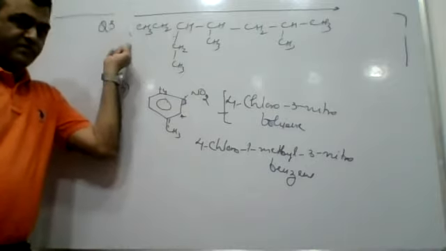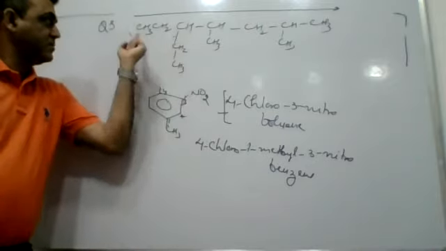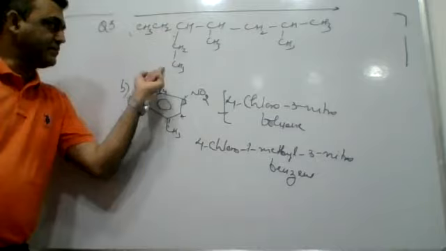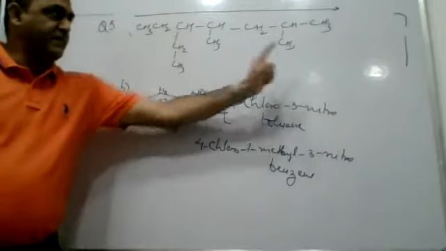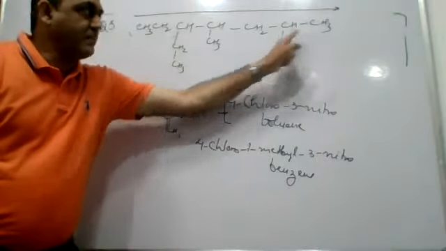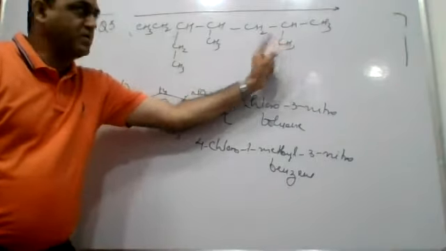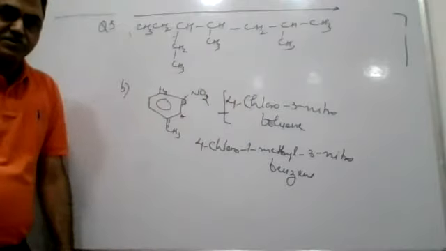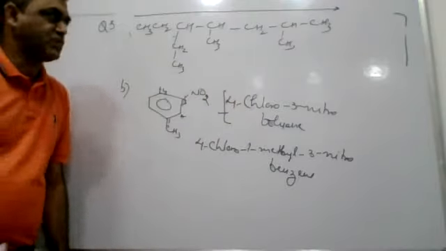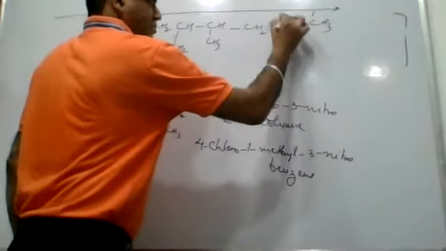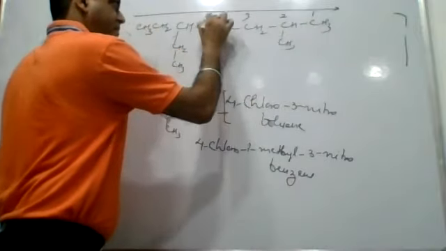If I start this numbering from left to right, my first substituent appears at carbon number 3. If I do numbering from right to left, my first substituent appears at carbon number 2. And in this longer chain, the only characteristic present is the substituent. So as per the position rule, this will be the correct numbering.